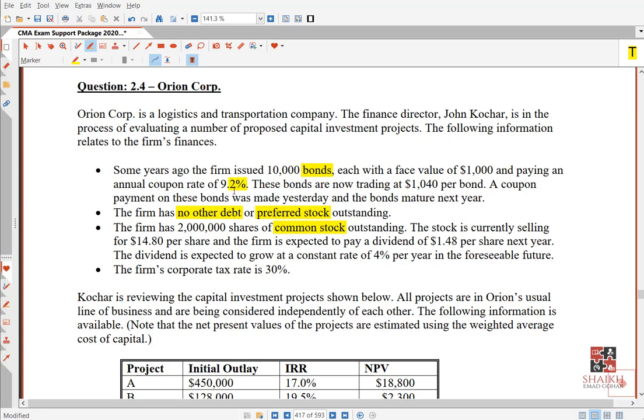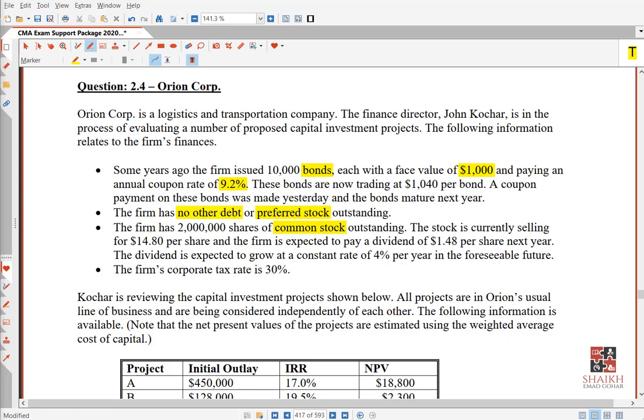You give them how much per year? You give them 9.2% interest per year. Getting the story? How much is the face value? Remember I told you, this interest is calculated on face value or not? If I ask you how much annually I will give them interest, how much will I give them? I will give them 9.2% of 1000.